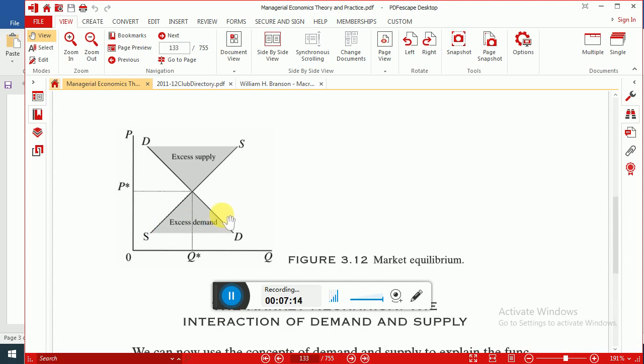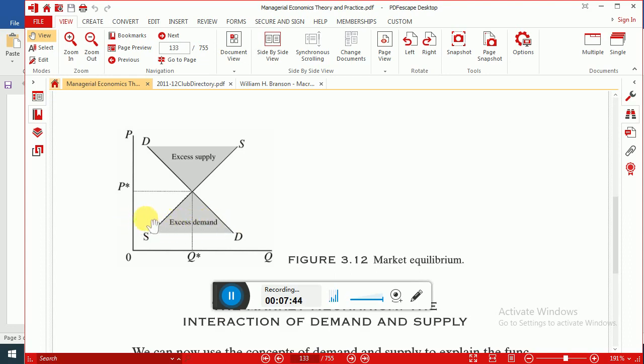So quantity demanded will be equal to this much amount at this price, for example. We also know from law of supply, when price decreases, quantity supplied decreases. So quantity supplied will be equal to a point on the supply curve. So there is some sort of difference between demand and supply equal to this much.